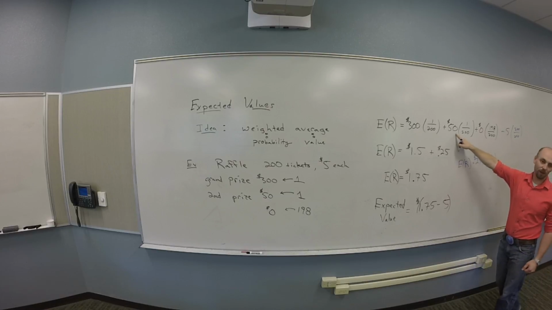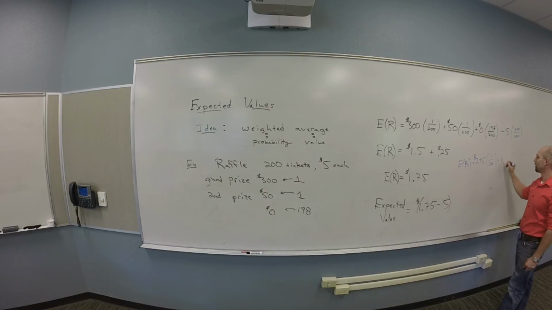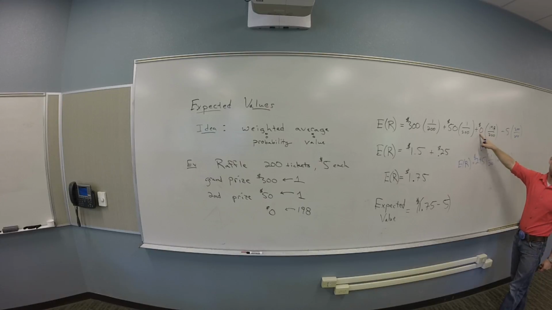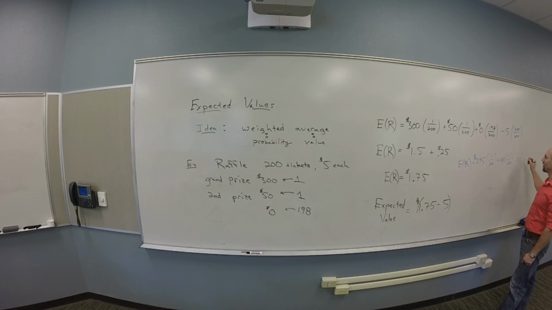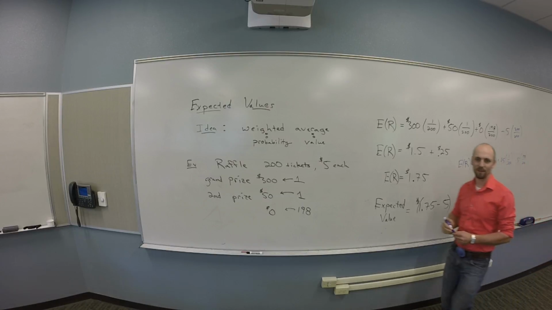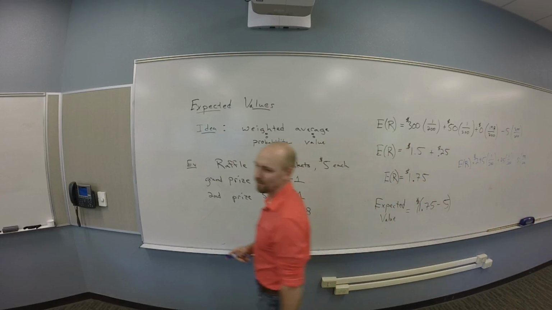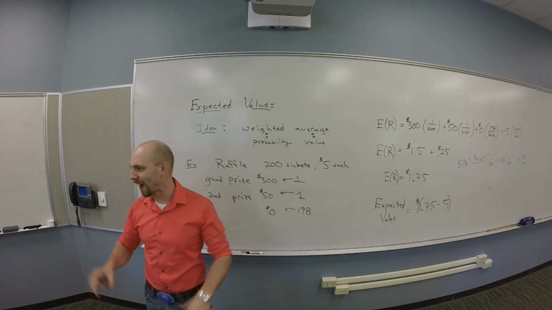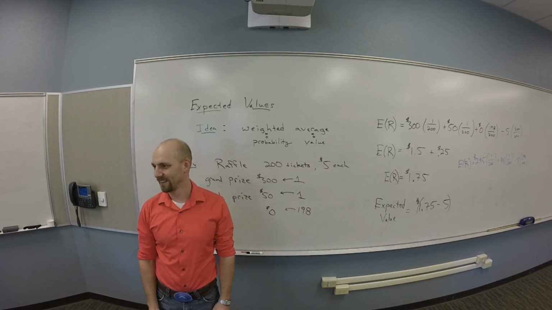Plus, this guy should be really 45, and my probability there. And then your last guy should be -5. Now, is it obvious that those are the same thing? Not completely obvious, but it's just a distributive factor kind of thing.